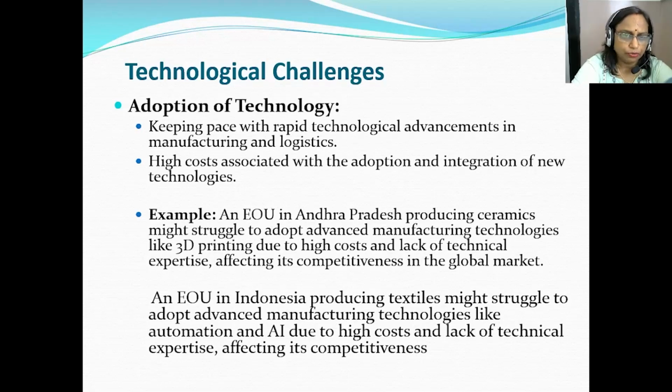Another example from an international country is an EOU in Indonesia producing textiles, which might struggle to adopt advanced manufacturing technologies such as automation and AI due to the high cost and lack of technical expertise, affecting the competitiveness of the EOU.